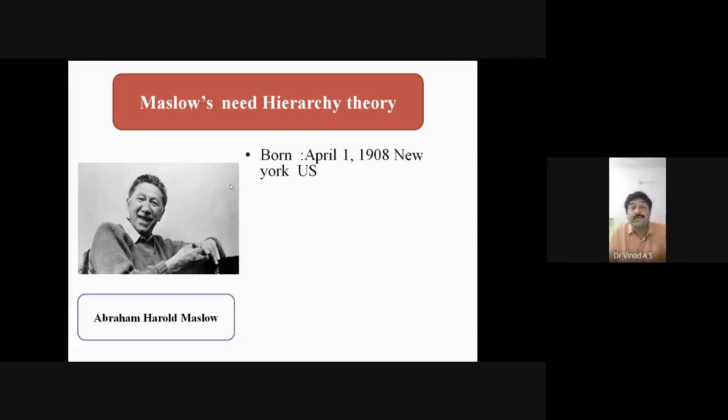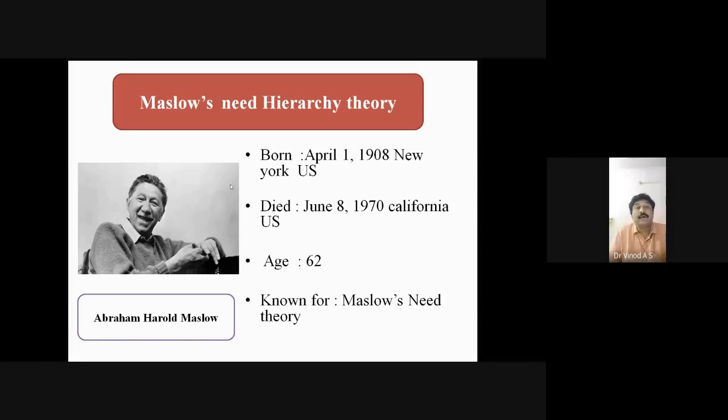Maslow was born on 1st April 1908 in New York, USA, and passed away on June 8th, 1970, in California, US, at the age of 62. He is famous for his need hierarchy theory. The concept of need hierarchy theory is famous in the case of Abraham Maslow. So many books and writings are there, especially in psychology.